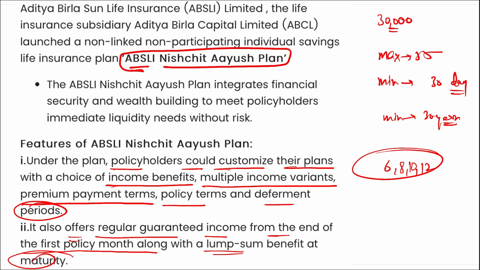If we talk about Aditya Birla Sun Life Insurance, where is the headquarter? It is in Mumbai, Maharashtra. And if I ask you who is the managing director and chief executive officer, he will be Kamlesh Rao.